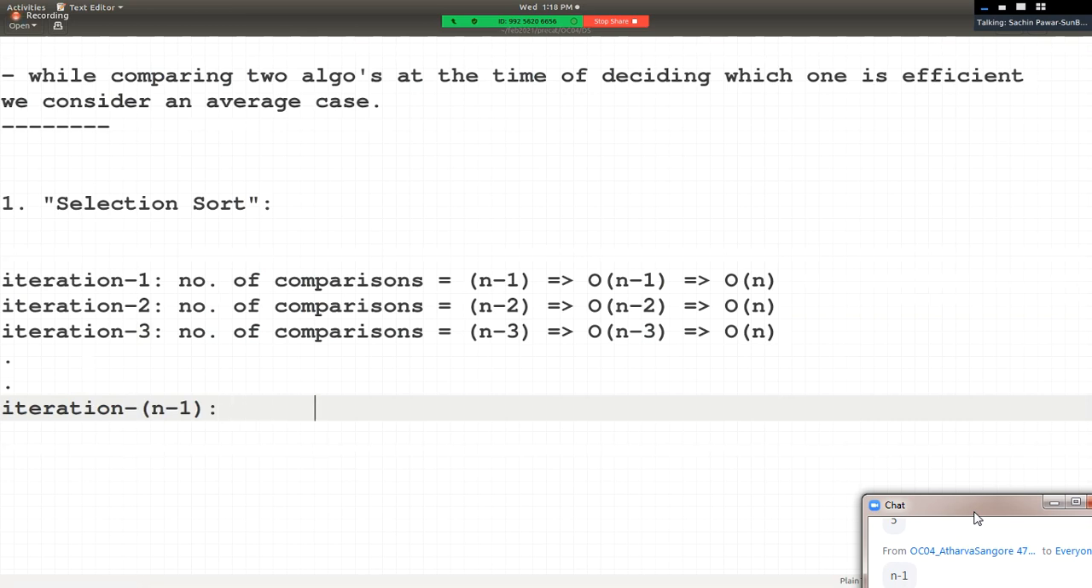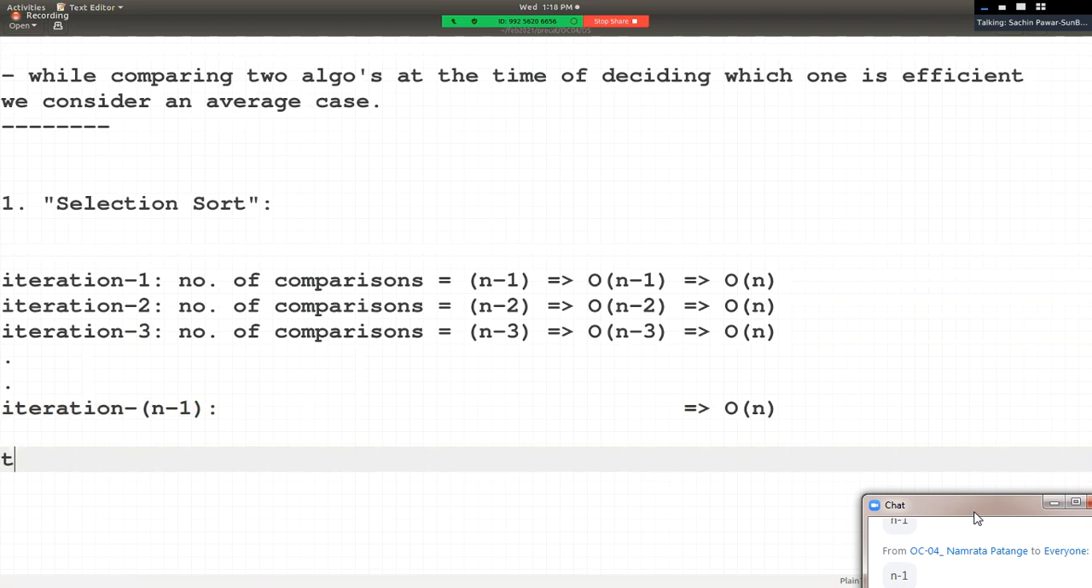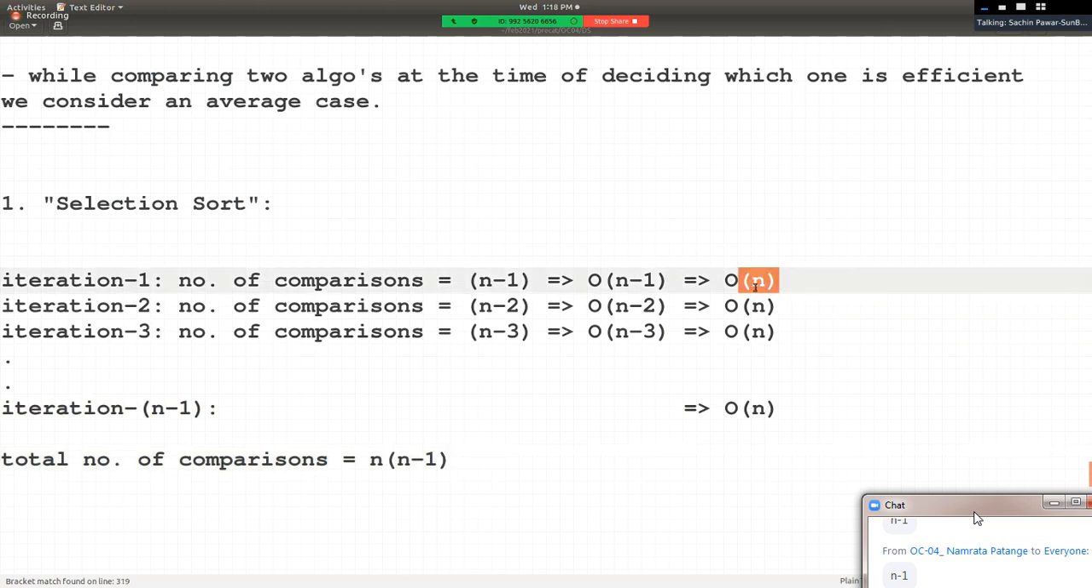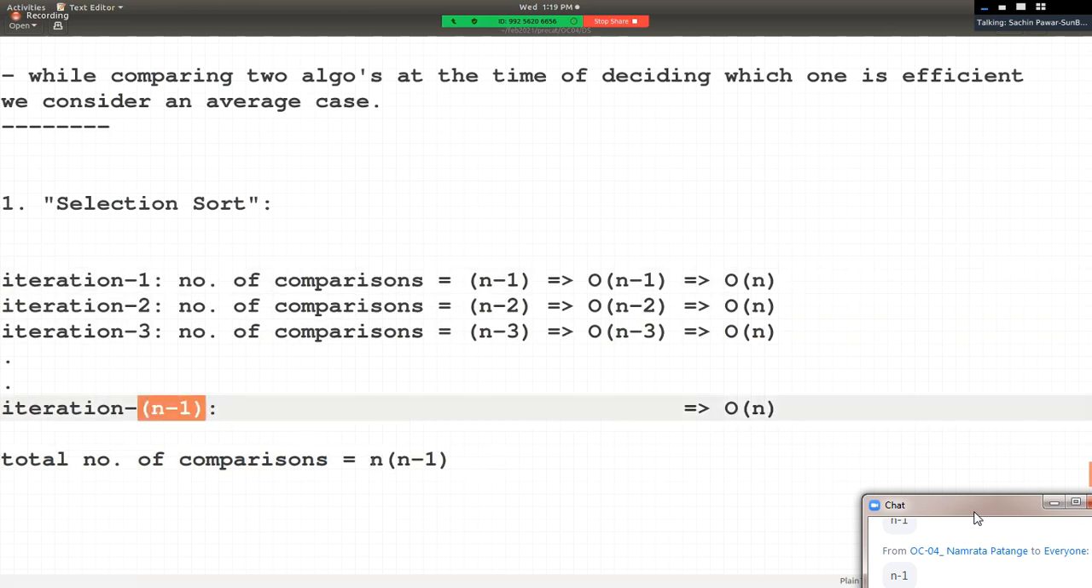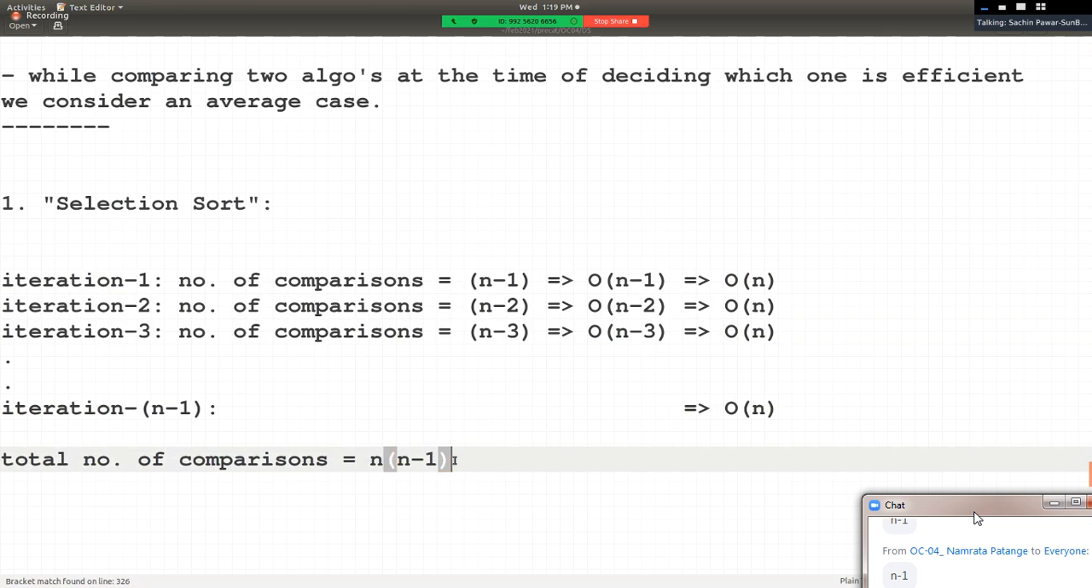So this means here also, what will we say? Can we say order of n only? And hence, the total number of comparisons is equal to n into n minus 1. If in every iteration n comparisons take place, then how many such iterations are happening? n minus 1. So can we say the total number of comparisons is n into n minus 1?